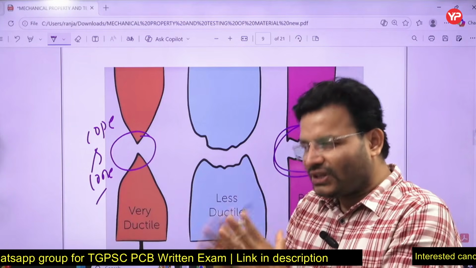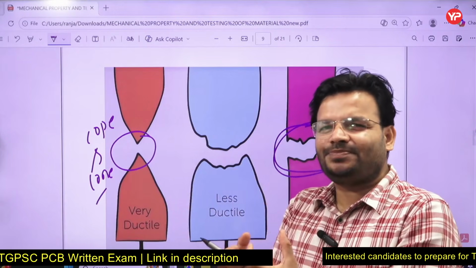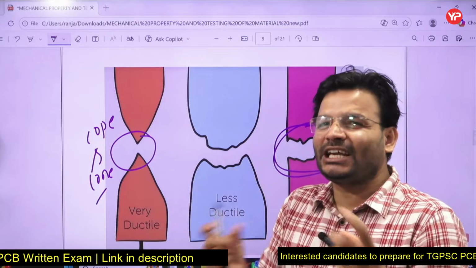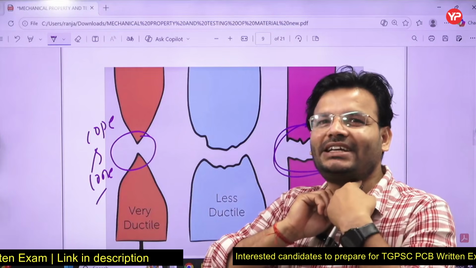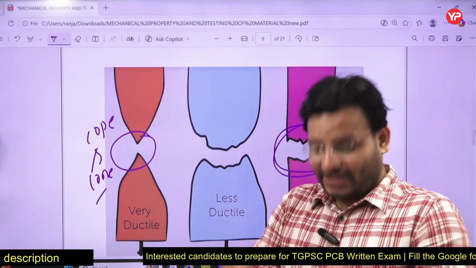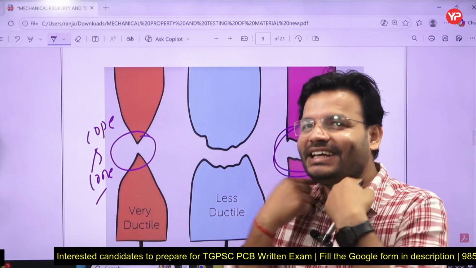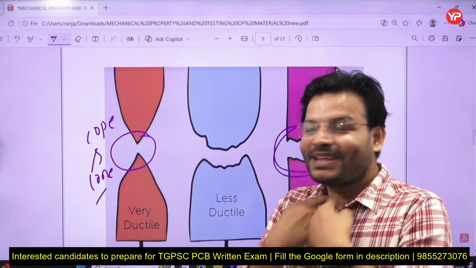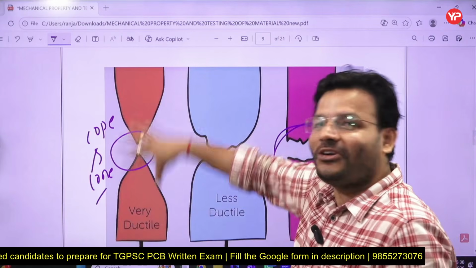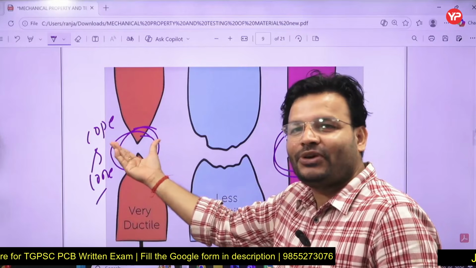Because before the failure in a ductile material, there will be a reduction in area, and this is called the necking phenomenon. Necking, like your neck. Where the area is less than the whole, that is called the neck. Here the area is less, and it will break from here.